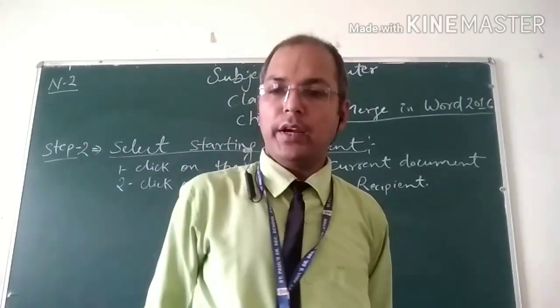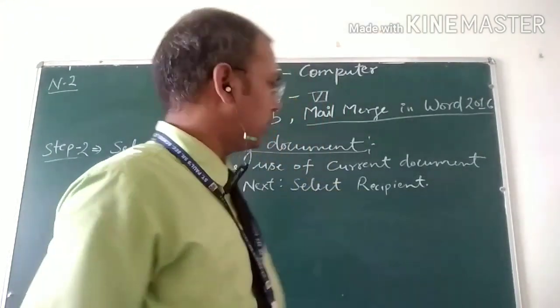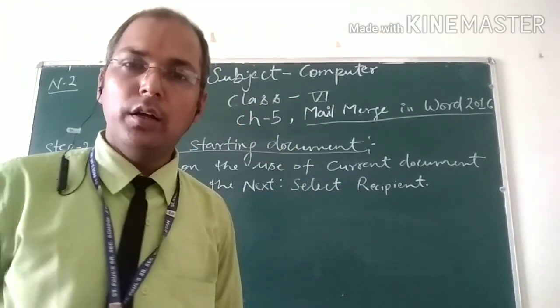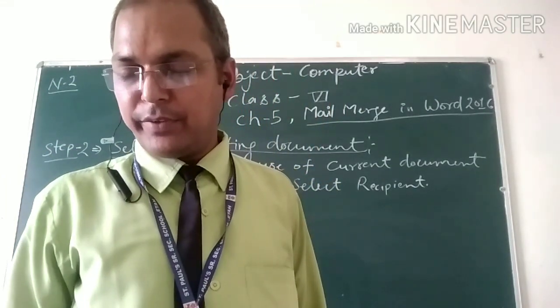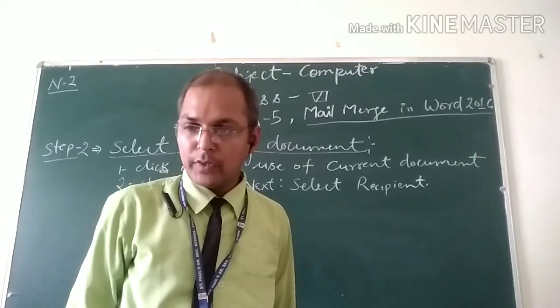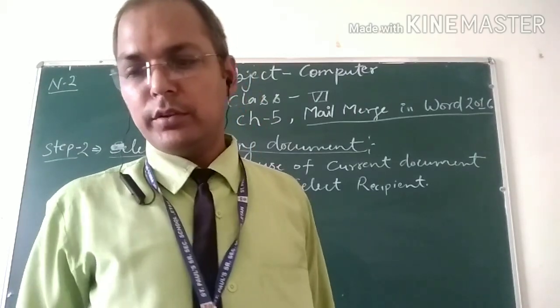You will move to the next step, and now after 2 steps you will move to the new step. So both steps are in figure 5.2, starting with the current document for the mail merge.